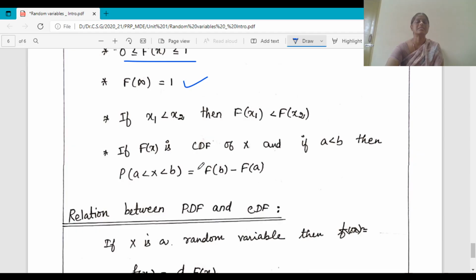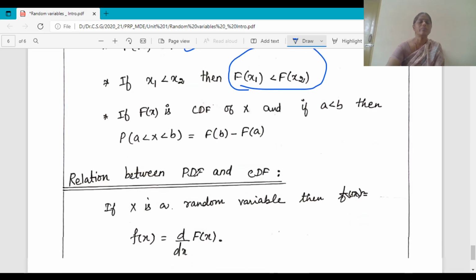For x1 less than x2, capital F of x1 is also less than capital F of x2, and the probability using the cumulative distribution function is obtained by F of b minus F of a. If you know only the cumulative distribution function capital F of x, then the probability is obtained by the expression F of b minus F of a.